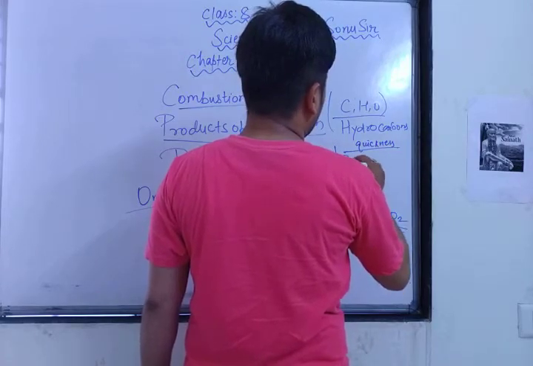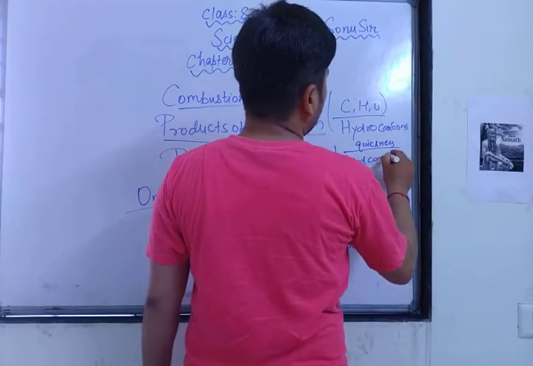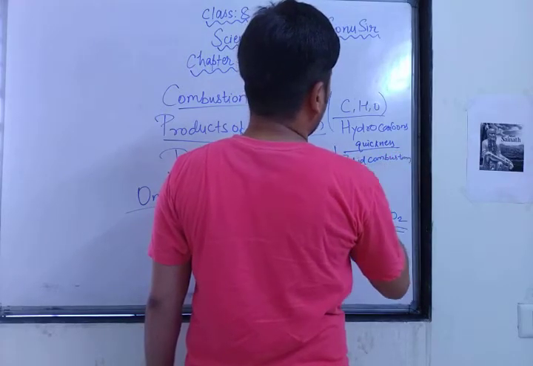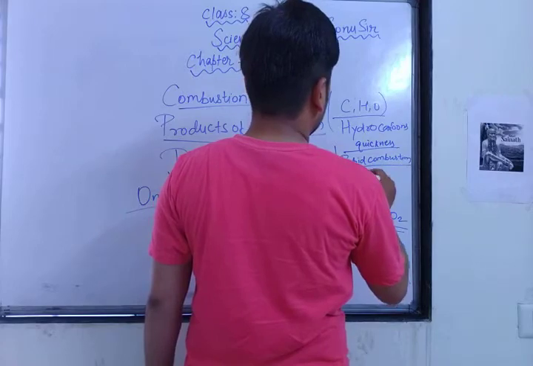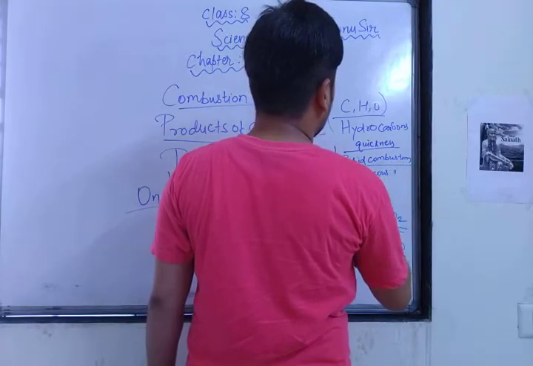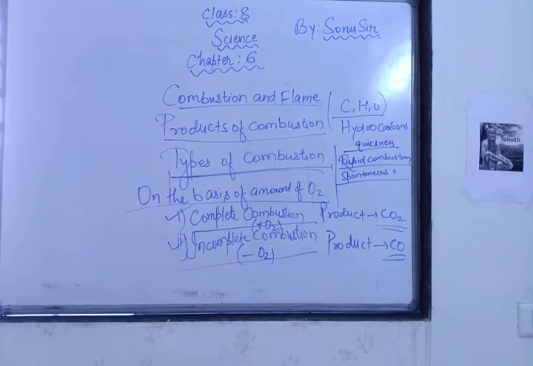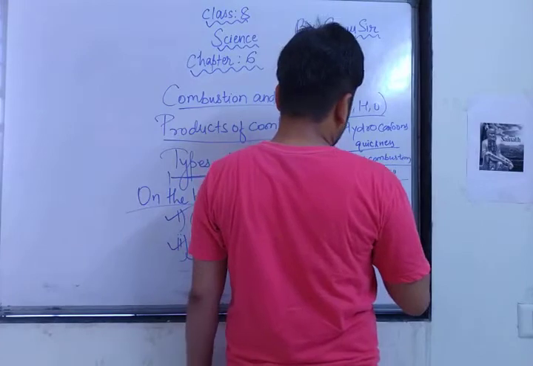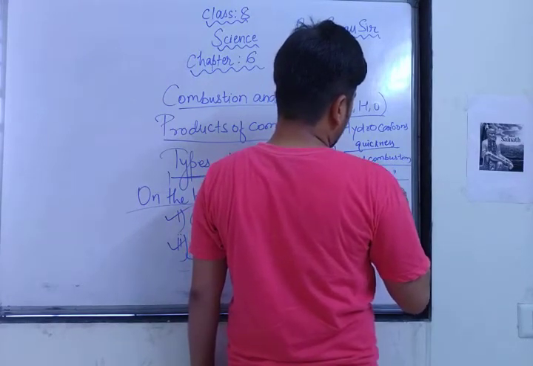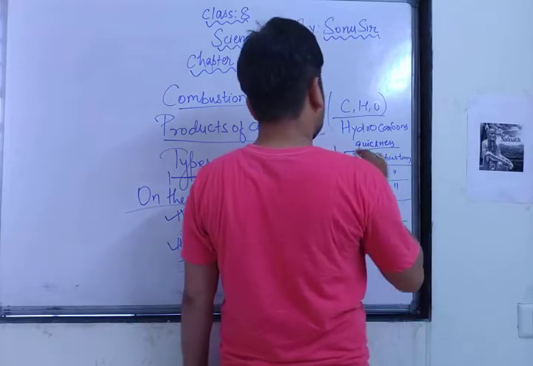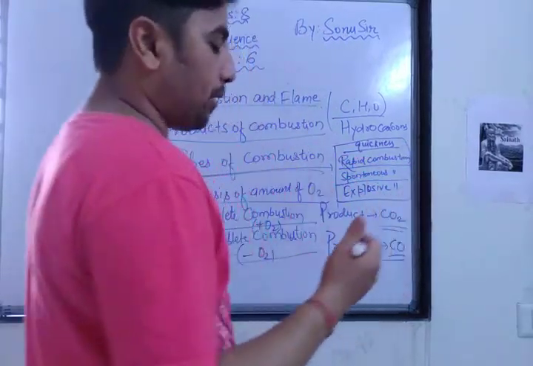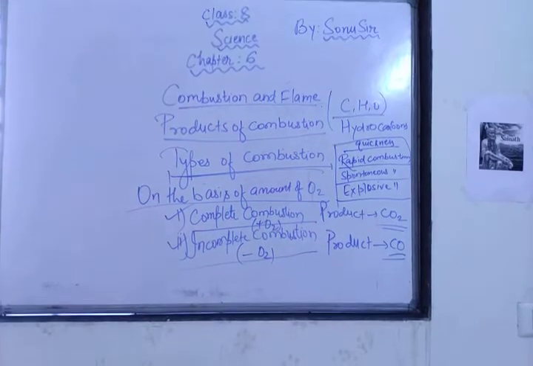One is rapid combustion. Another is spontaneous combustion. And the third one, can you tell me? I just told you the name: after rapid and spontaneous, explosive combustion. The names clarify that these combustions are according to quickness, because rapid means quickly.